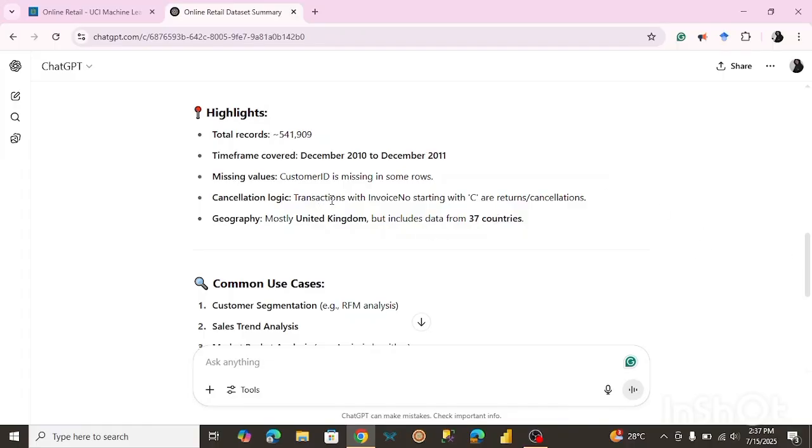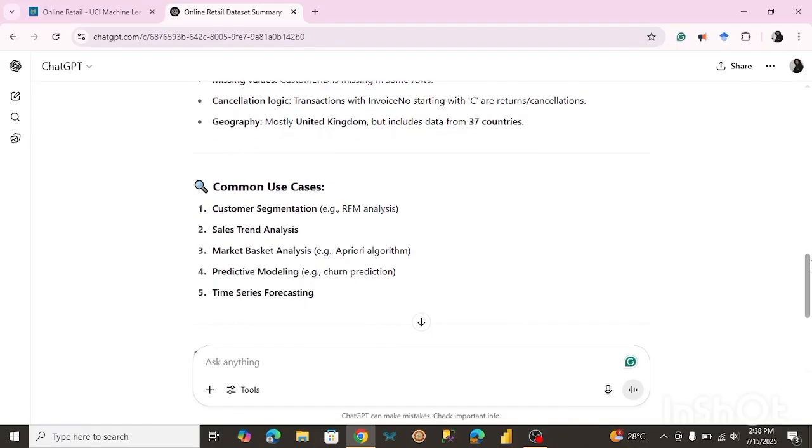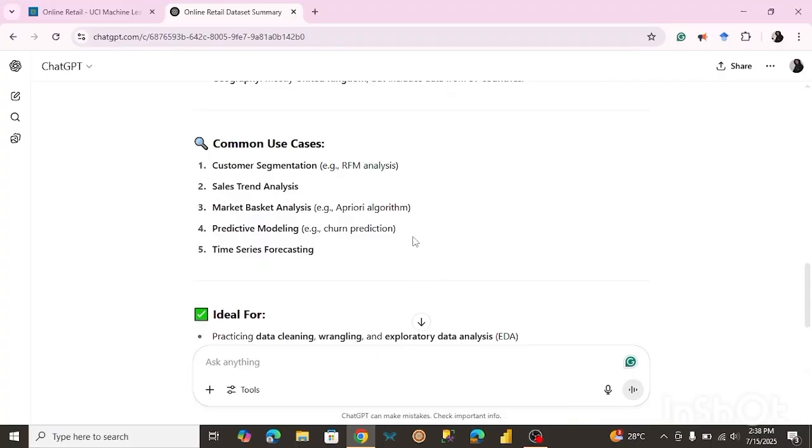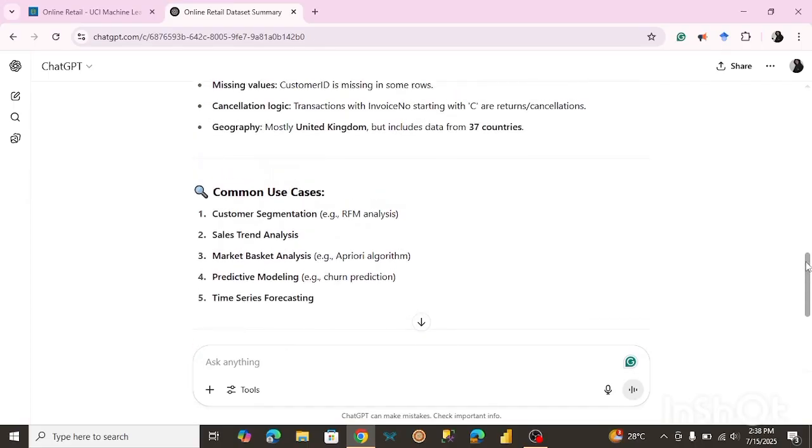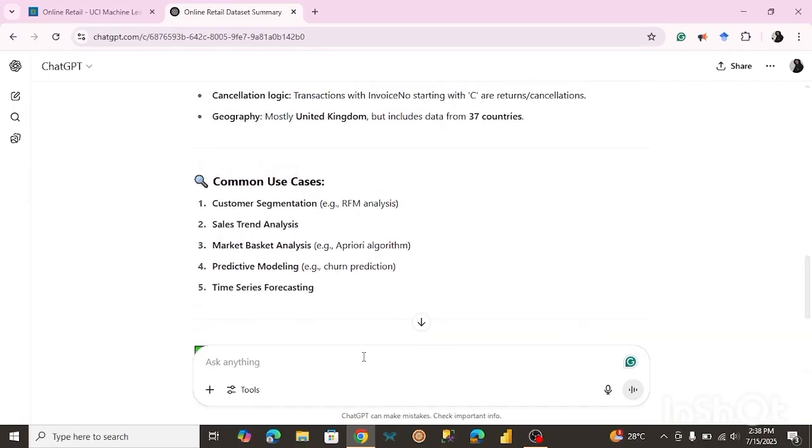Okay, so there's something over here. Transactions with an invoice number starting with C are returns and cancellations. All right, so here are the common use cases, the projects we can build with this, right? Maybe we can just find one to go with, anything that speaks to you. So I'm just going to pick one from this. Let's go through the RFM analysis, the customer segmentation one. I believe this would be great for us to go with.